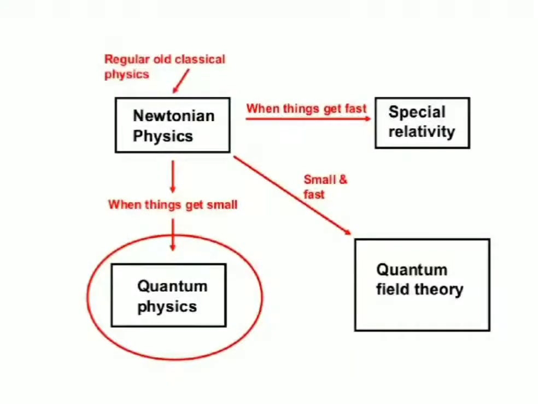And in this video we're going to discuss the origin of quantum mechanics and different parts and branches of physics. So let's start. As you can see here in this page, we have four different parts of physics. First one is Newtonian physics, second is special relativity, third is quantum physics, and fourth is quantum field theory. And these branches are divided on the basis of their applications. So let's start with the first one, Newtonian physics.